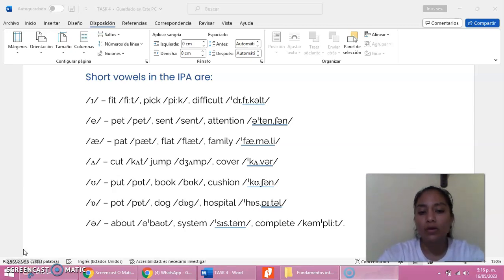Categories of the vowel sounds. Vowel sounds are divided into the following three categories: long vowels, short vowels, and other vowels. Long vowels are vowels that sound like the letter name. Short vowels are the most common sound for a single vowel spelling. And other vowels are the remaining vowel sounds.